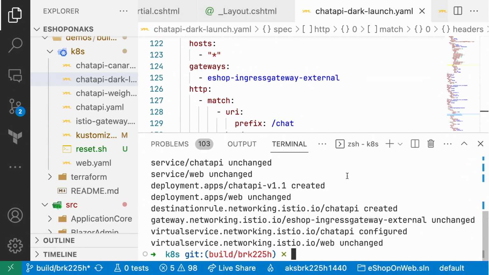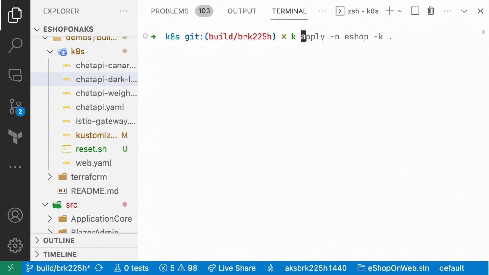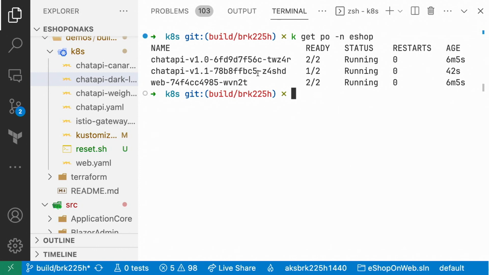So let's go check it out and see it in action. So what I'll do is I'll first make sure that my 1.1 pod is ready, and it is nearly there. Let's give it one more check.